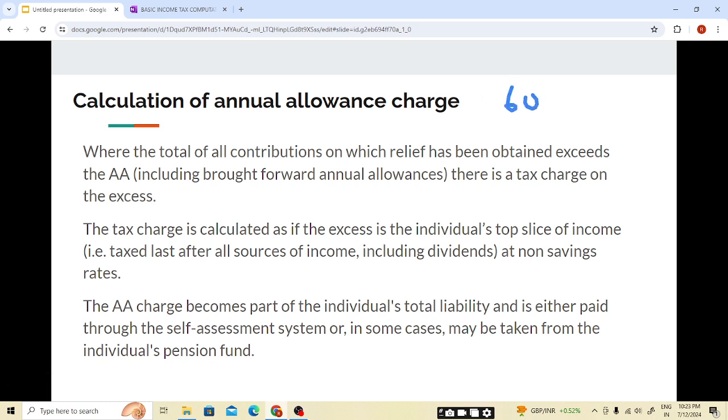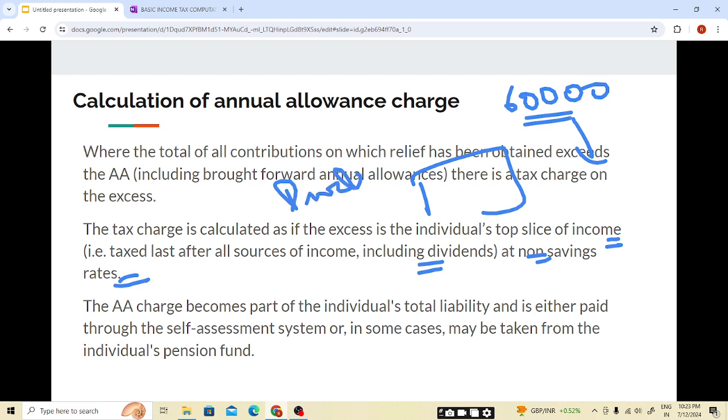How will we be calculating the tax on the excess of 30,000? The tax charge is calculated as if the excess is the individual's top slice of income. What does the term top slice of income mean? It is taxed last after all sources of income, including dividends, at non-saving rates. So this 60,000 will be taxed last, after calculating the tax on dividend. This 60,000 will be considered, and on this 60,000 the annual allowance charge will be charged at the non-saving rates.